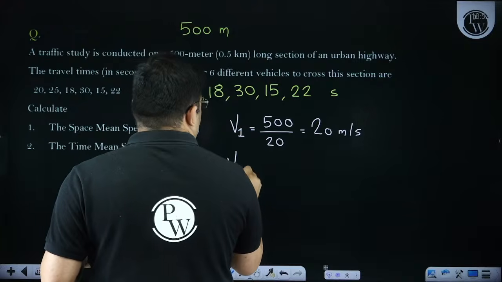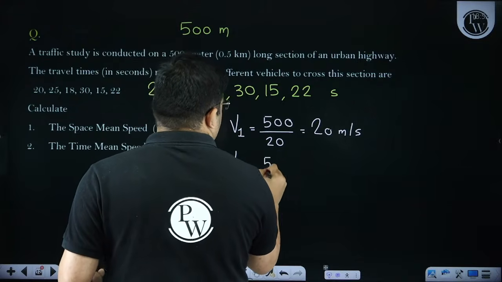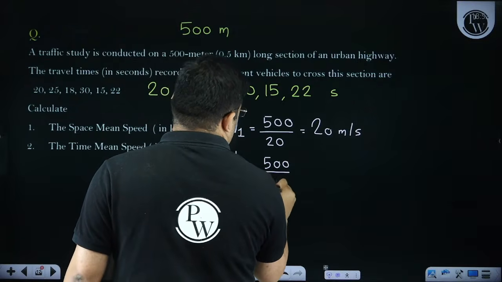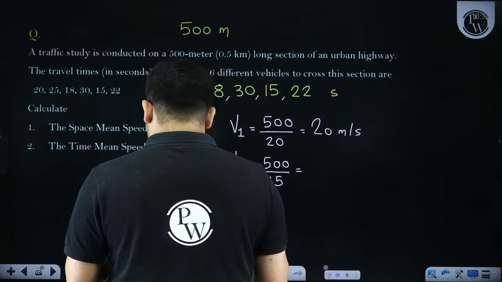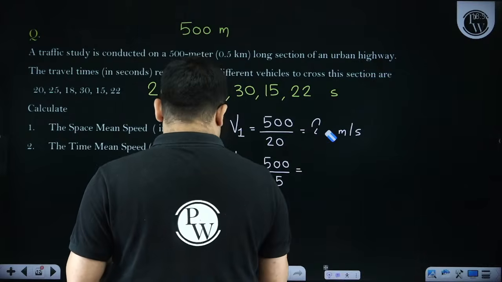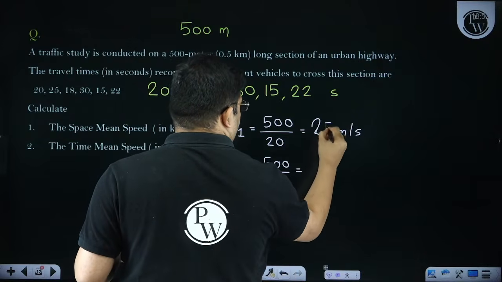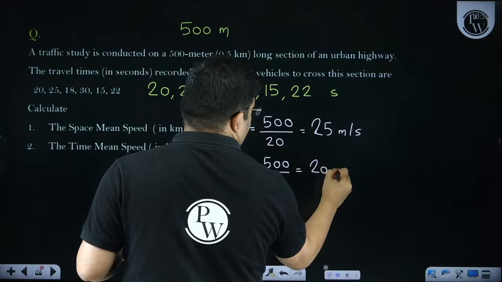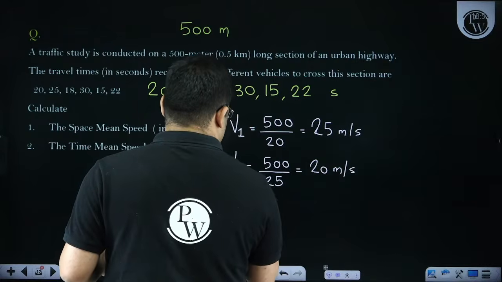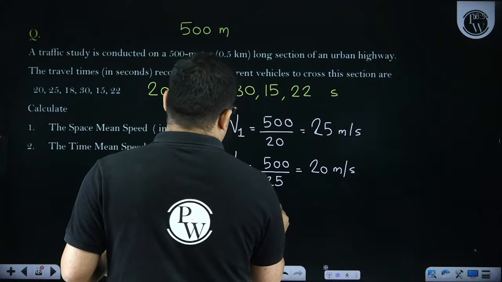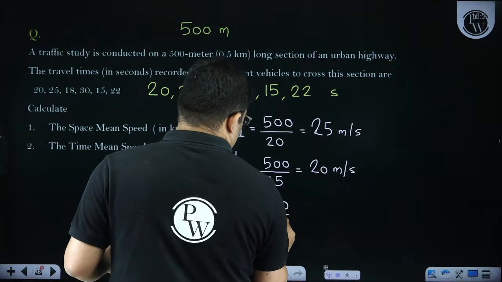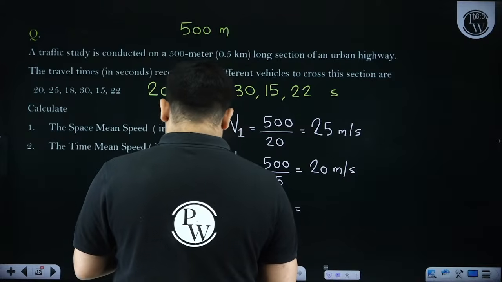Now speed number 2 will be equal to distance divided by time. Sorry, this I am getting 25. This is 20 meter per second. Next, V3 is equal to what? This is equal to 500 divided by 18. So 500 divided by 18 is how much approximately?